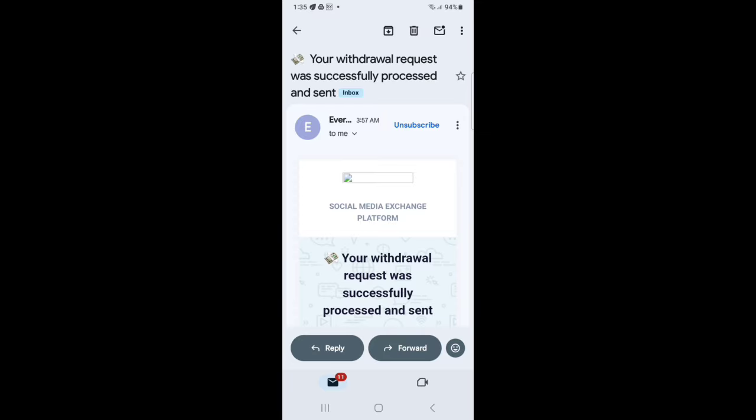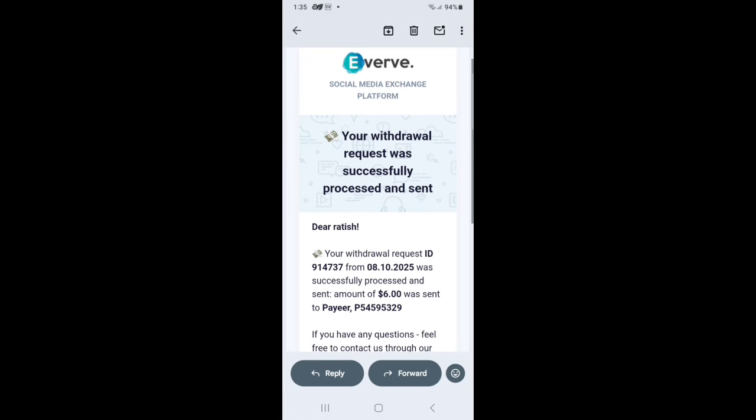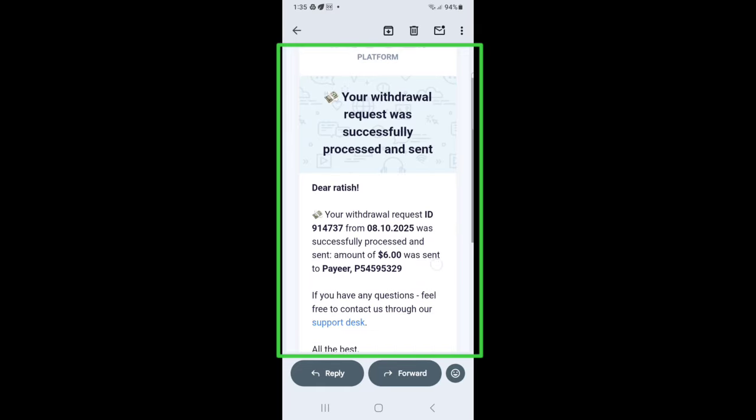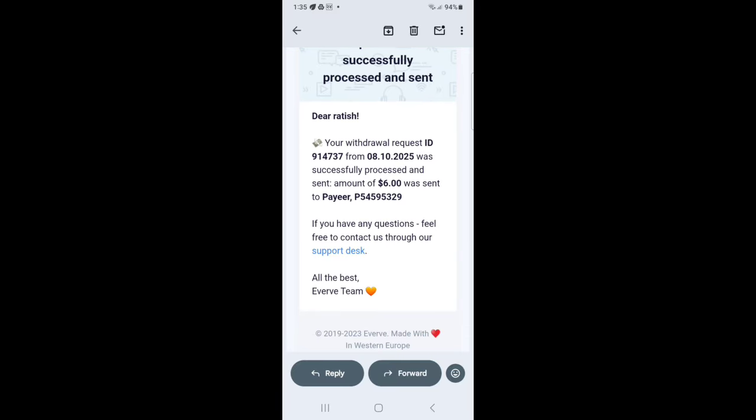Also, let's check the confirmation email as well. Your withdrawal request was successfully processed and sent. You can see the amount of $6 was sent to Payeer. Yeah, just the confirmation of the payment from Everve. Thank you.